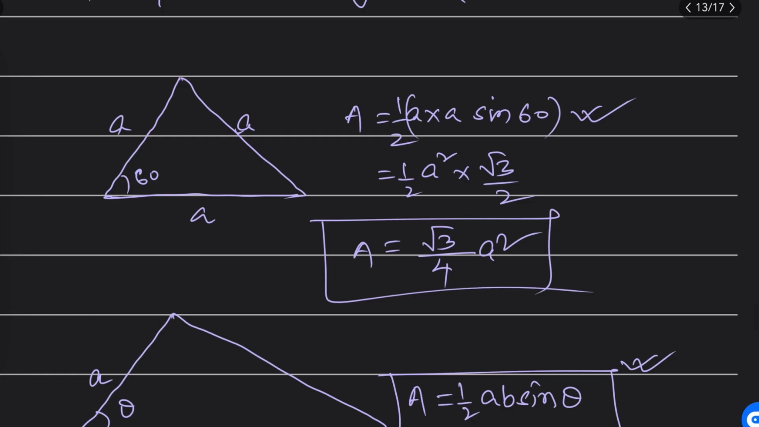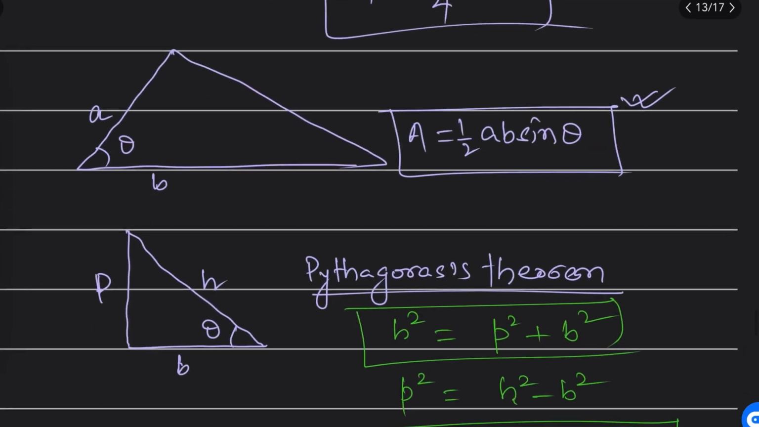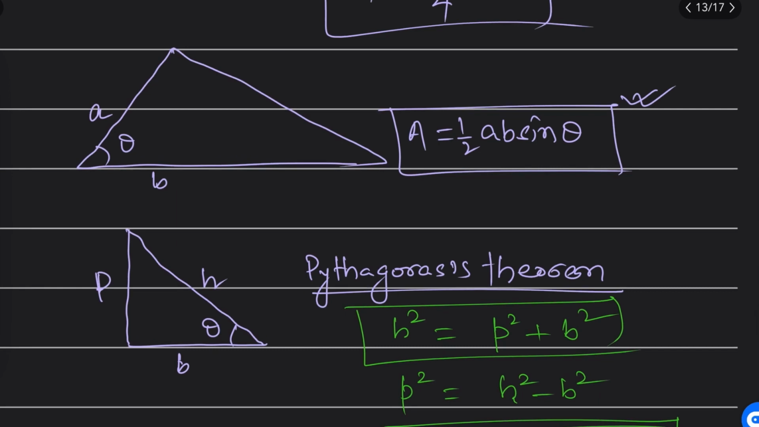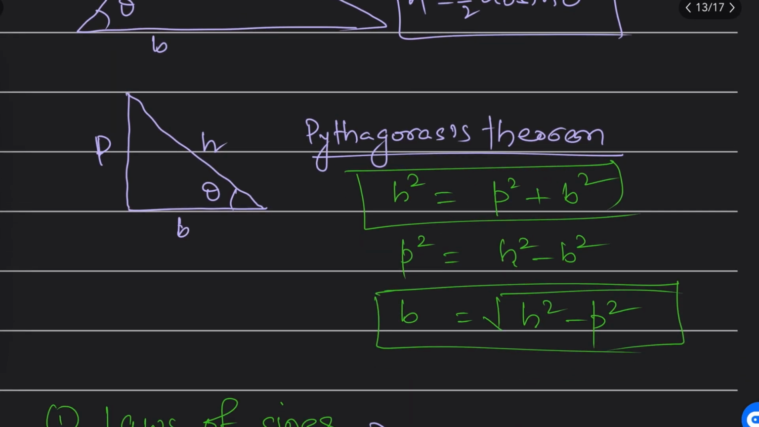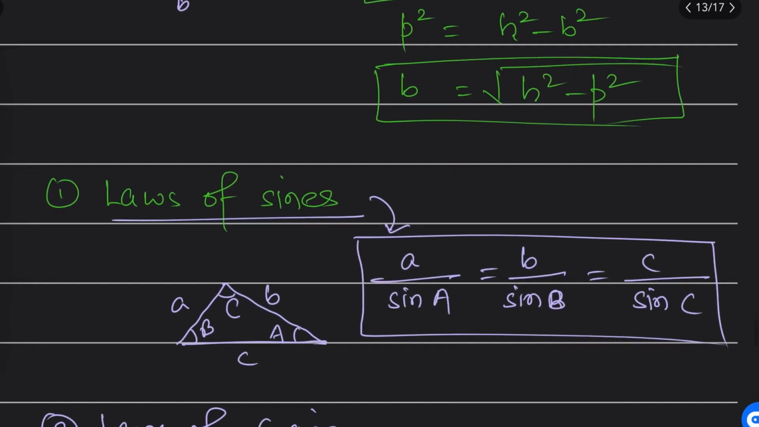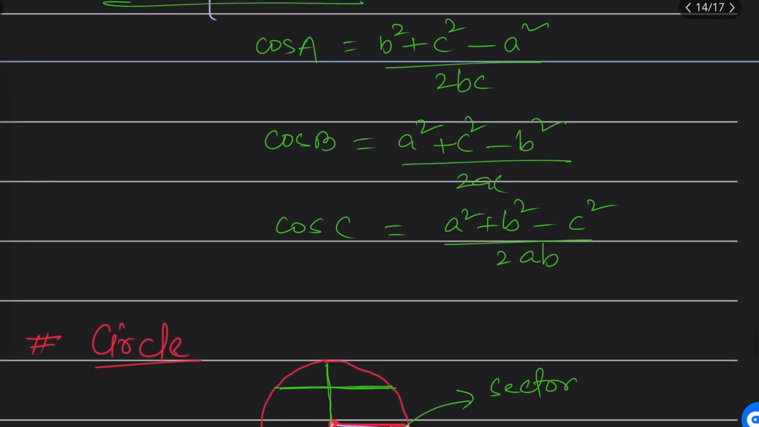Then we discussed area of equilateral triangle, and the general formula of area of a triangle, that is half AB sine theta, angle between the adjacent sides. And then we discussed Pythagoras theorem, the laws of sines, and then laws of cosines. You can go through the last video if you want. It's there in the playlist. You can check and go through each and everything, and these are going to be very helpful to you.